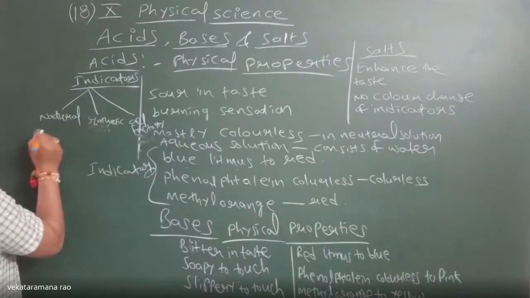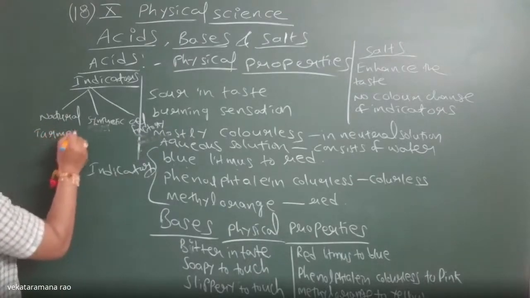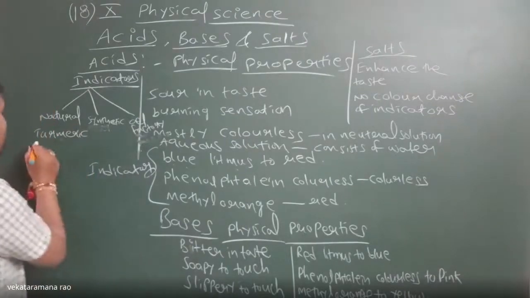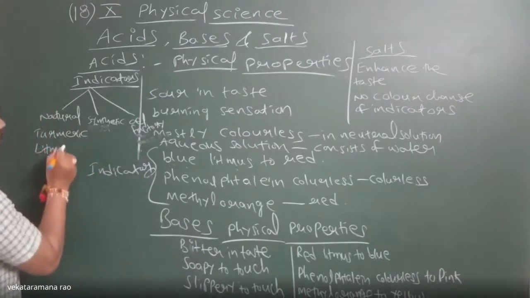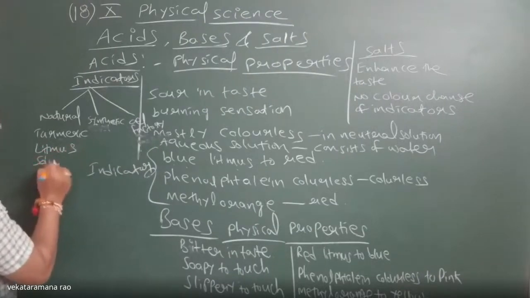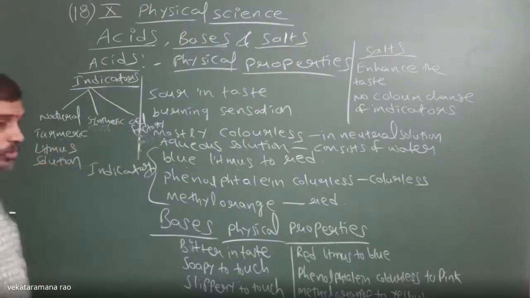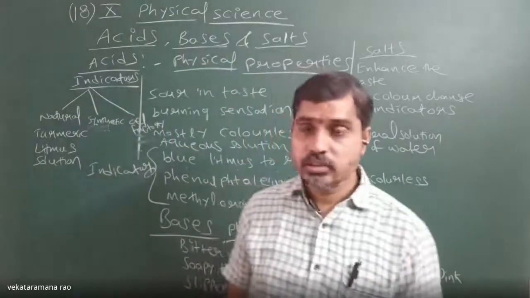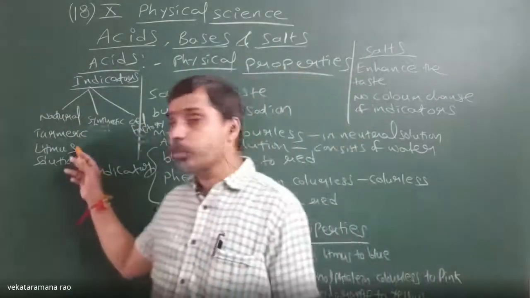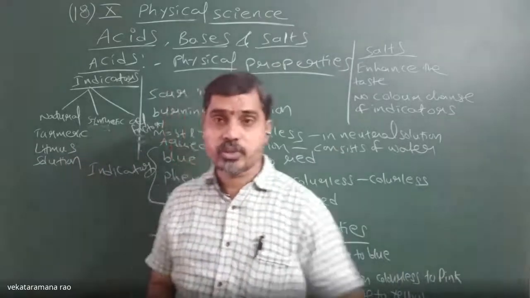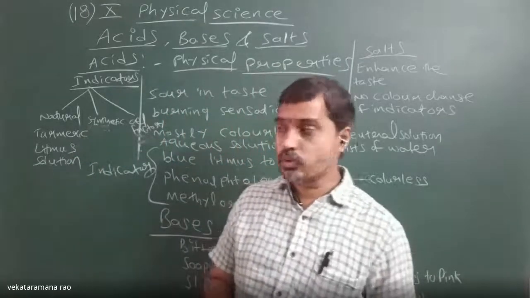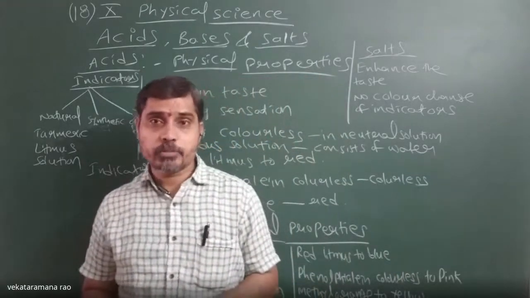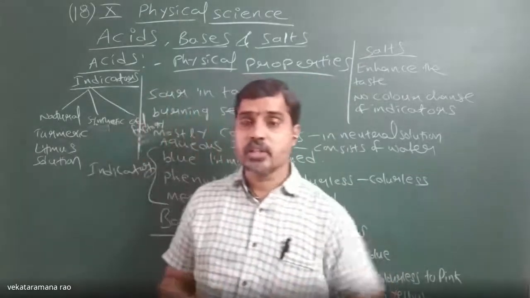Examples: turmeric paste or turmeric solution, and litmus solution. Generally its color is green, which can change to purple in neutral solution, in neutral water, and again in acids, depending upon which litmus, it will change its color.